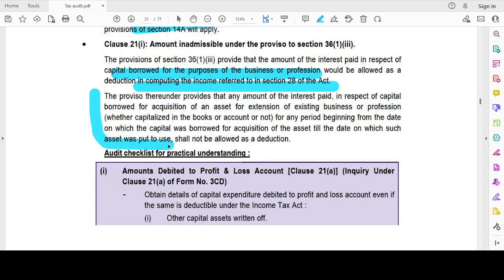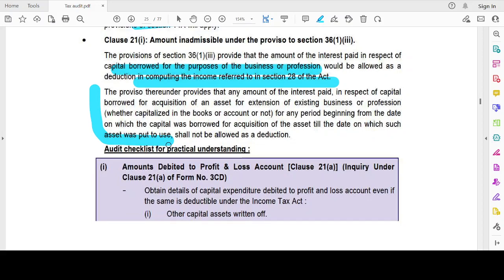Let's mark it. See, that's that. I have borrowed some capital, and I'm going to pay interest for that. That capital is being borrowed for acquisition of an asset, or for an extension of an existing business or profession. So from the date of borrowing till the date the asset is put to use, such interest will not be allowed as a deduction, because it will be naturally capitalised first. So I'm not going to provide you a double deduction. That's why it is being disallowed here.